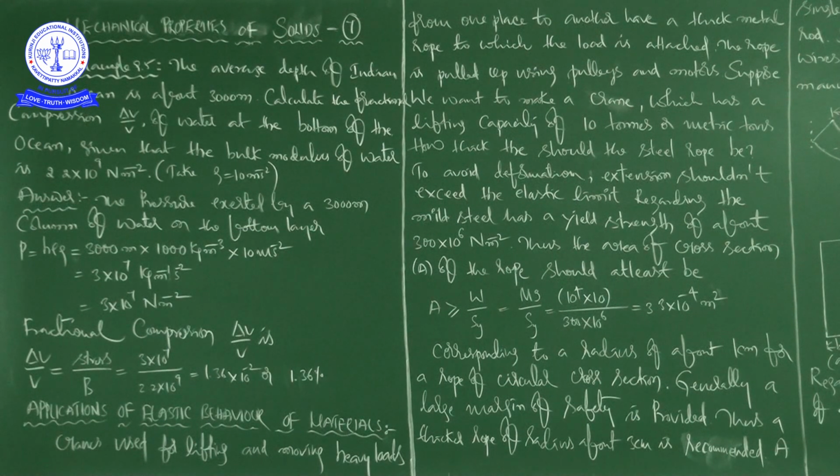For example, when a heavy load is going to be carried, like in Ganesh Vinayak Chaturthi, right? There, the crane is carrying a heavy load, Vinayaka statues. There are ropes, right? How do we have to make those ropes? See, what is the elastic limit, and what is the area of cross section, and what is the weight that the crane is going to lift by using these ropes? So it is nearly 10 tons.